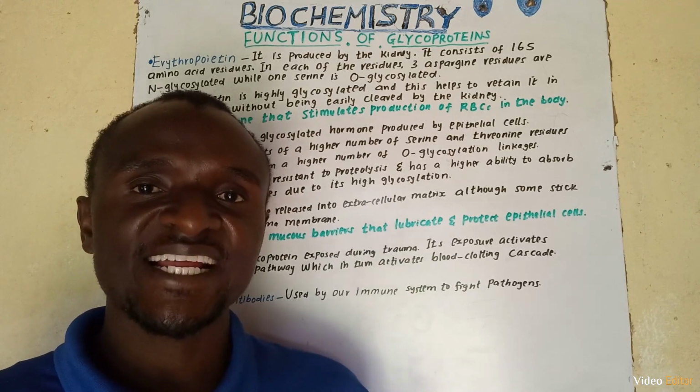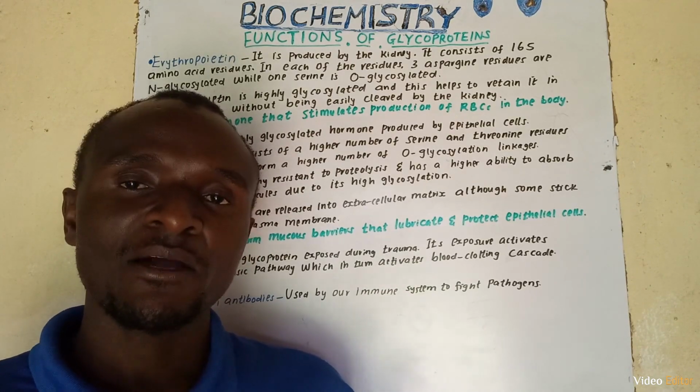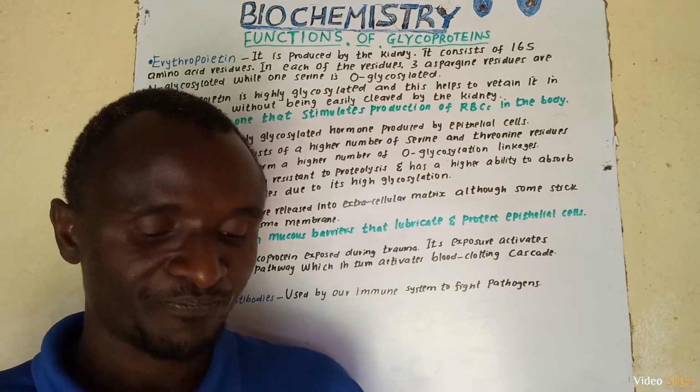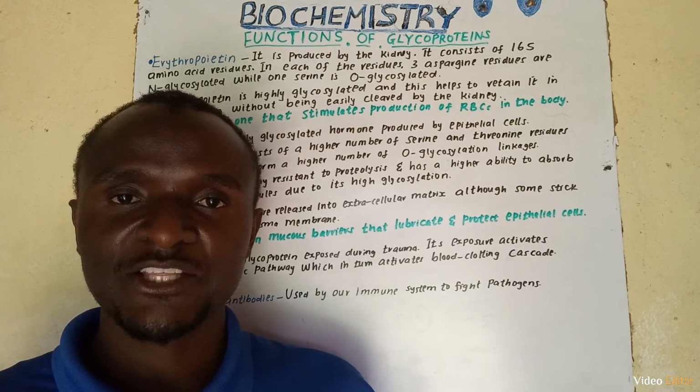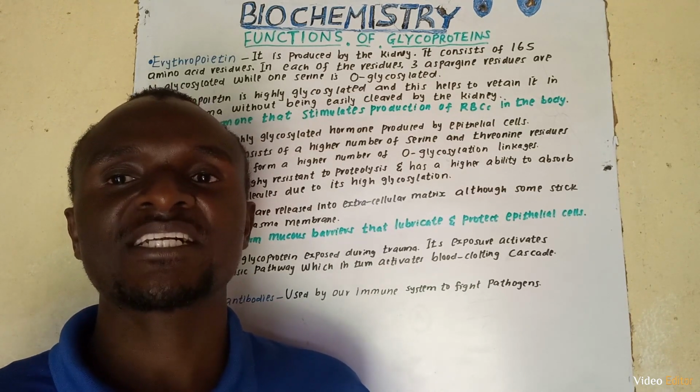Erythropoietin is a highly glycosylated hormone, and this helps it to be retained in the blood plasma without being easily cleared by the kidney tissues. The role of erythropoietin is to stimulate the secretion of red blood cells in the body.